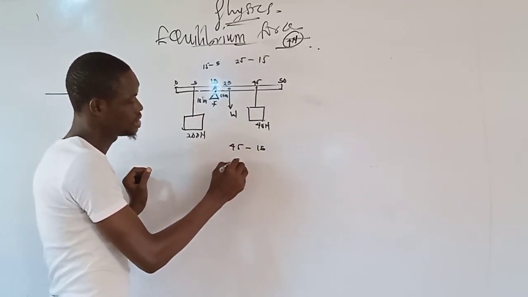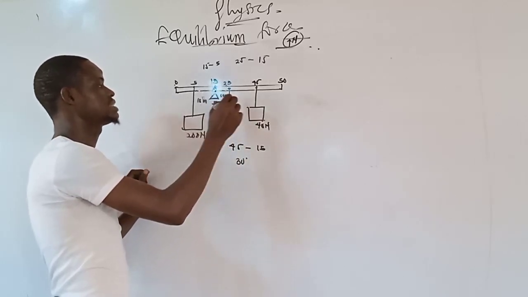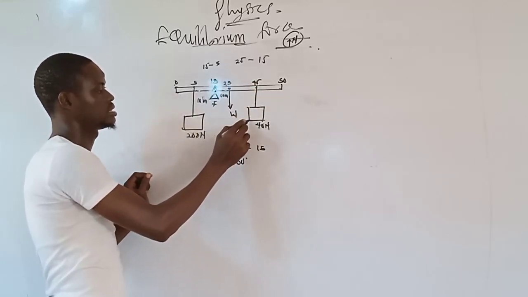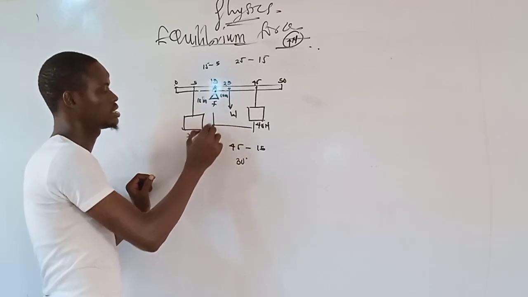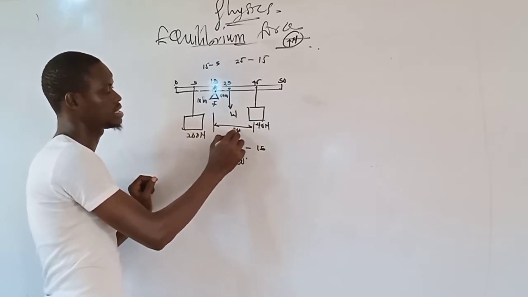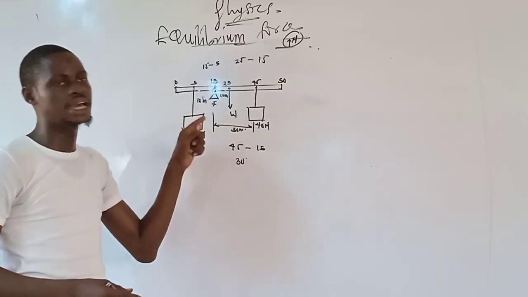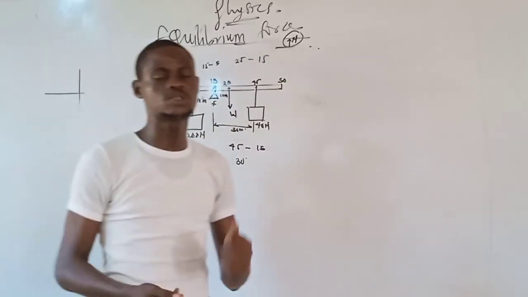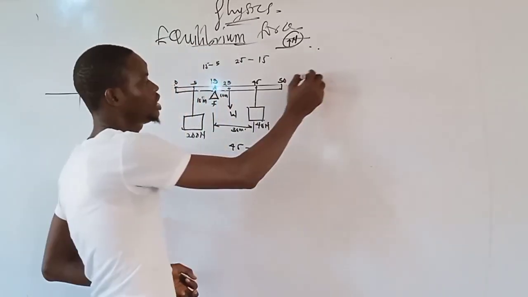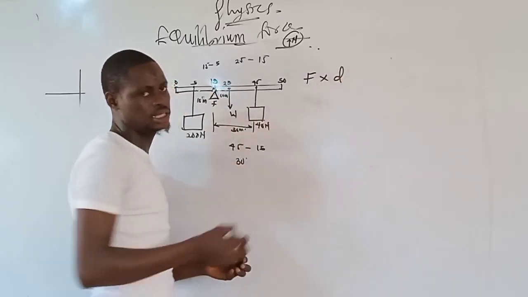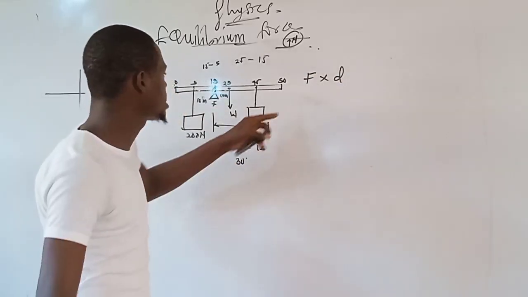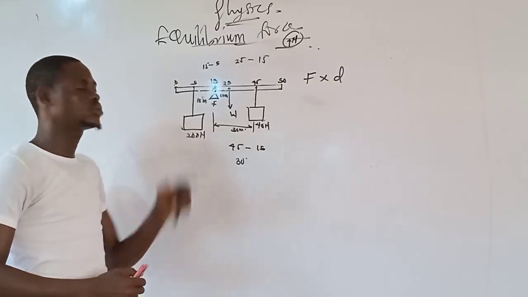That should be 30. So from here to here is 30. Let's take it like this. From here to this place here is equal to 30 meter. Now, the reason why I'm looking for this distance is because moment is always the product of your force times your distance. So if I calculate this distance, I can easily find the force to get the weight.